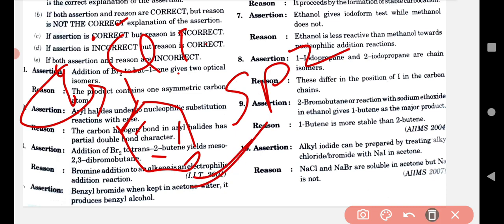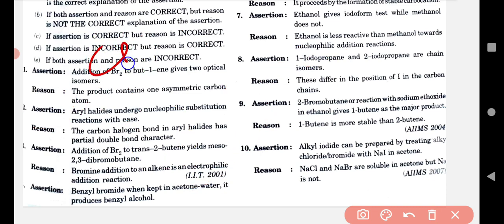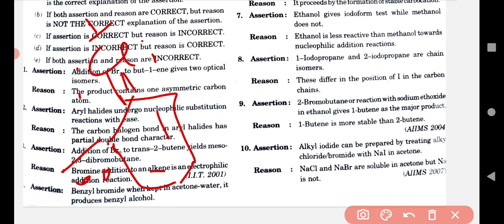So what is happening? You are observing that lone pairs and a positive charge on the double bond carbon, so a partial double bond character is produced. If we observe over here, carbon has double bond character with the chlorine atom, that's why this